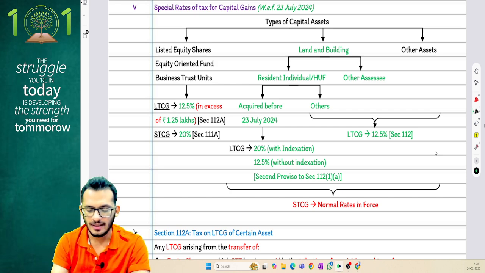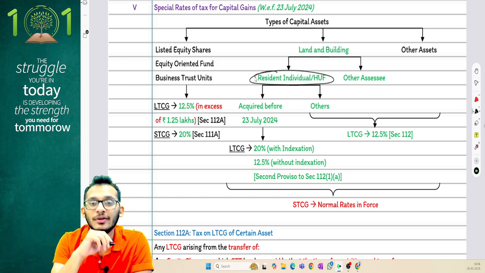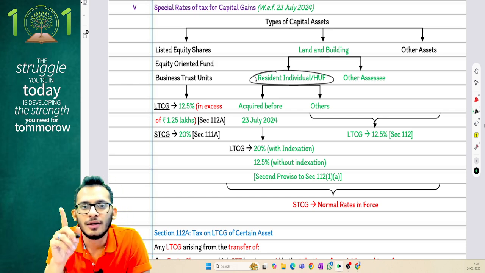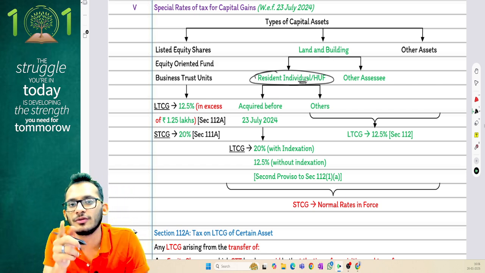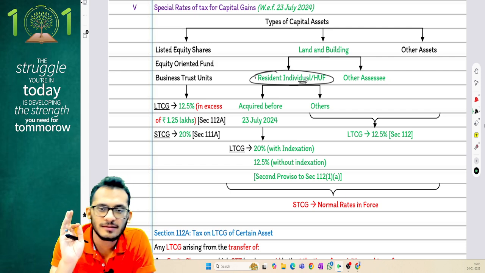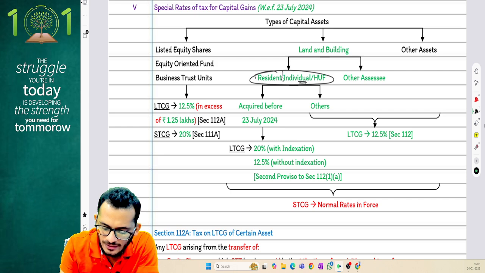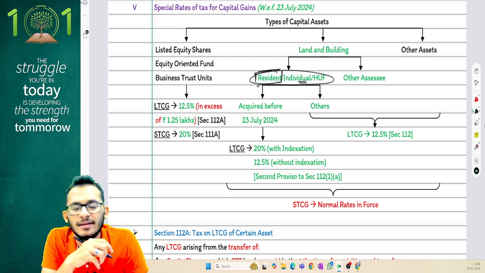The item which you need to make an amendment to, people, is here. In your books, if I understand this carefully, your books will only use the word individual HUF. Here is me coming and making a small correction. It is not just individual HUF, people. It is resident individual or HUF.